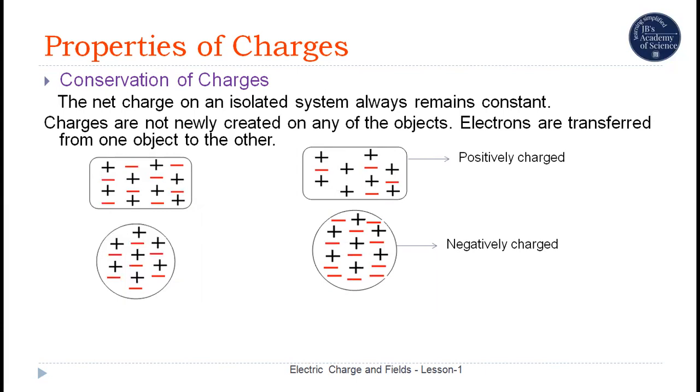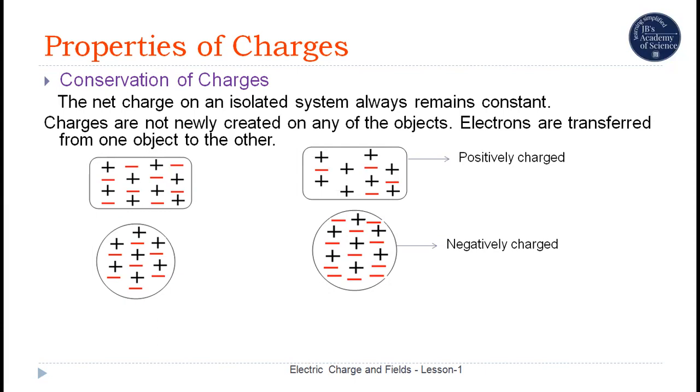Now, the total positive charge and total negative charge in the first object is not the same because some electrons are transferred to the second object. In the same way, the number of electrons in the second object is more than the number of positive charges. Therefore, the first object is positively charged and the second object is negatively charged.